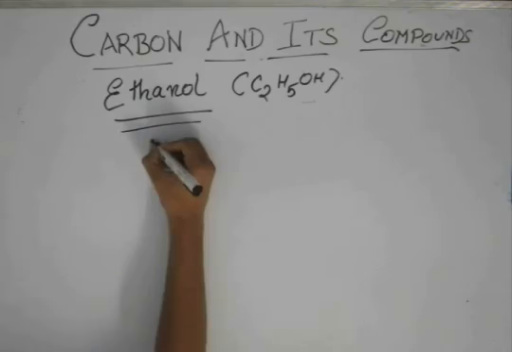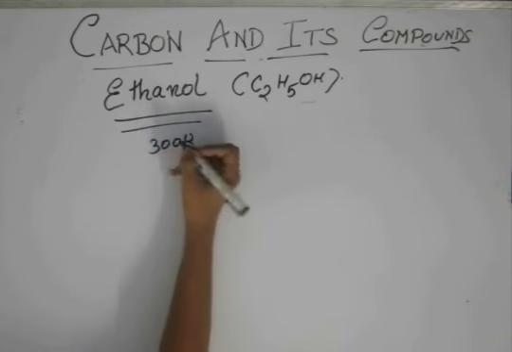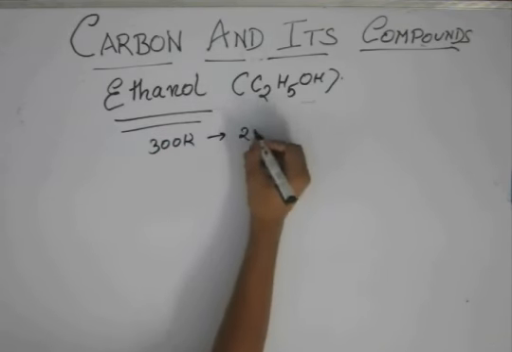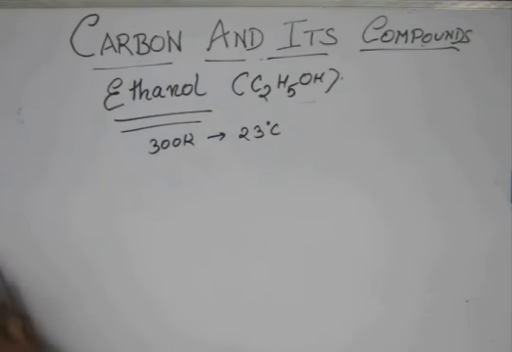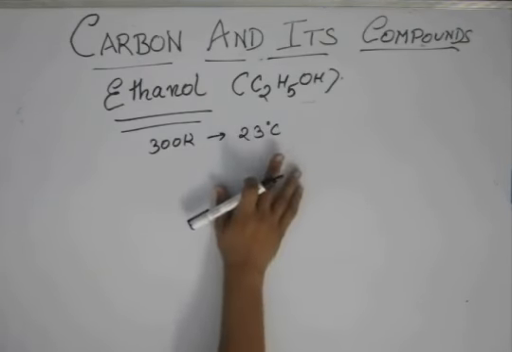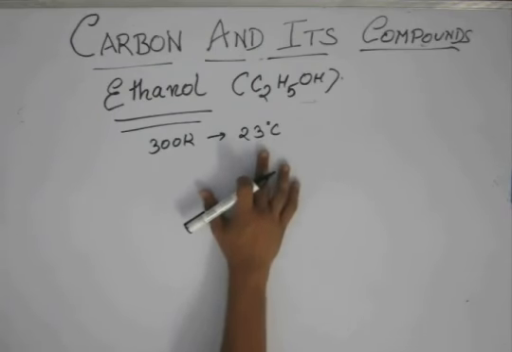It's actually something around 300 Kelvin. That's nearly 23 degrees Celsius, approximate. So this is one of the highest melting points of organic compounds.